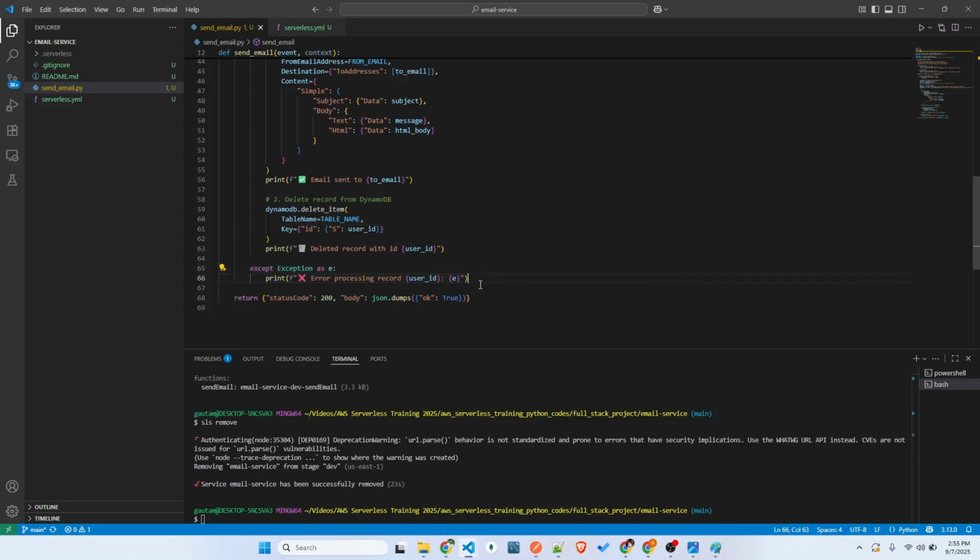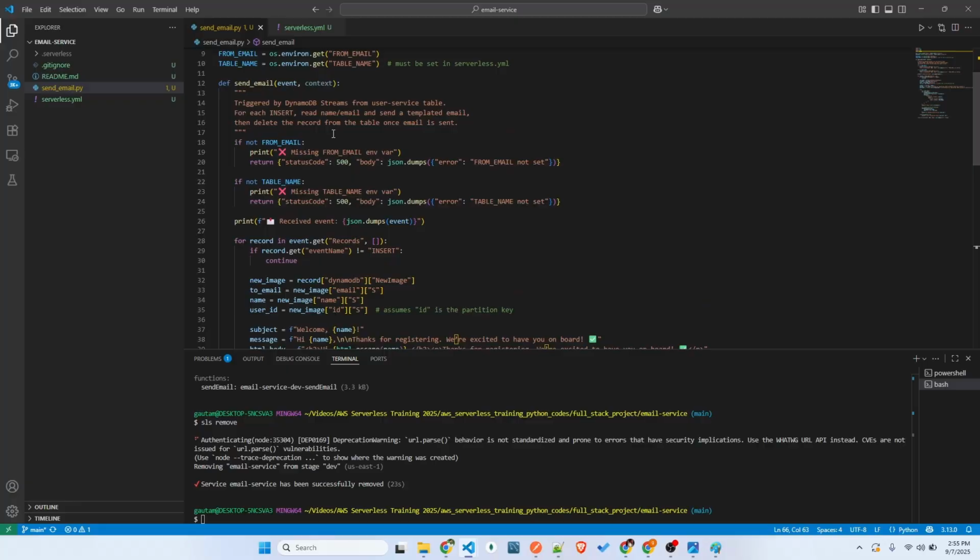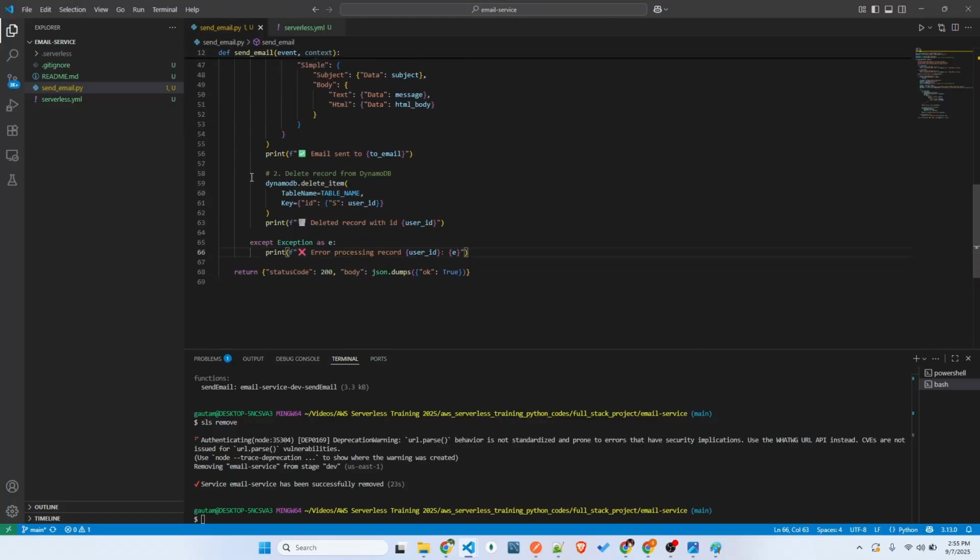I added some exception handling to make sure it deletes properly. But you can add extra features, like reverting back if there is any failure. A failure case you can also have. But right now we just stick to this one. Let me just deploy it.